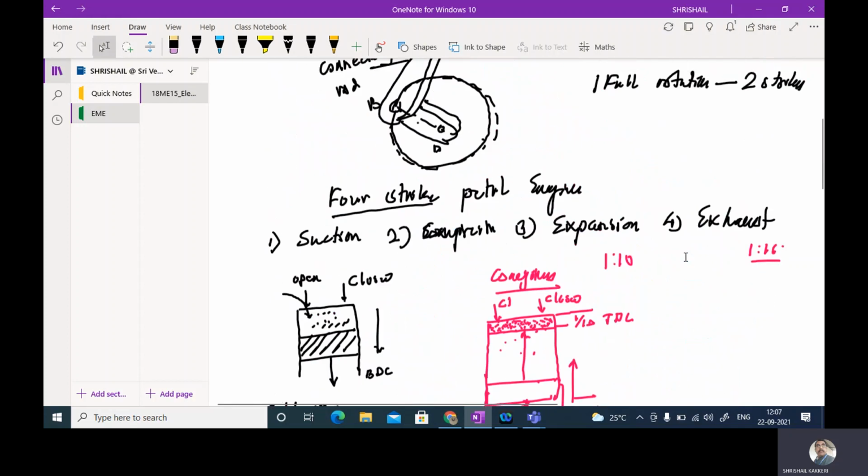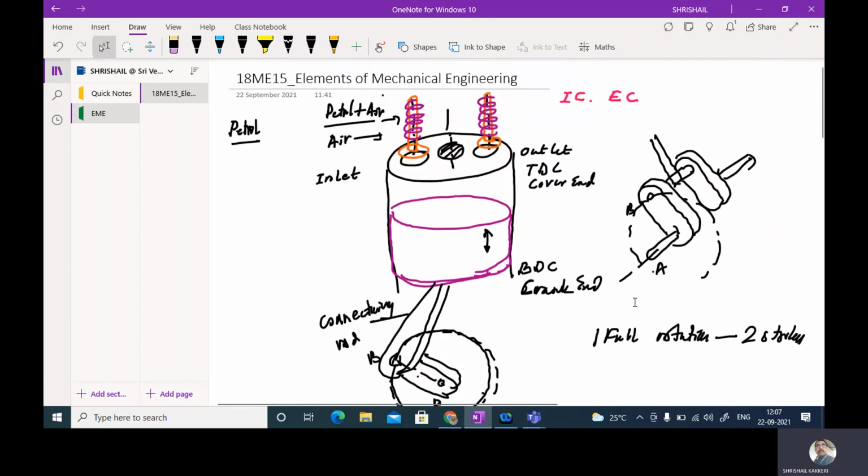So once again, the internal combustion engine, in this case the 4-stroke petrol engine I am talking about. Since this engine performs 2 complete rotations of the crankshaft, or 4 strokes of the piston, for the power to be developed, it is called the 4-stroke engine. And in this 4-stroke petrol engine, what are those 4 strokes? The suction stroke, the compression stroke, the working stroke or expansion stroke, and the exhaust stroke.